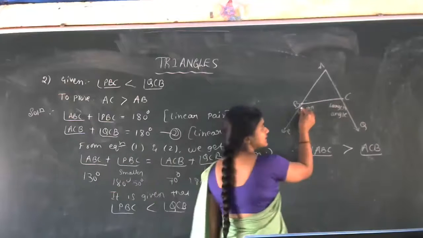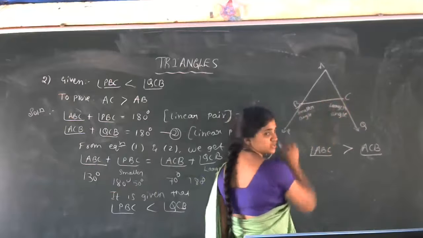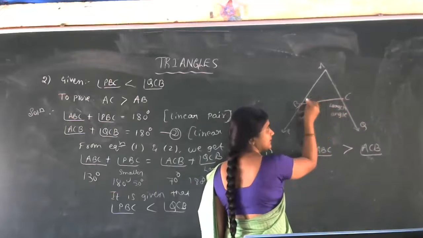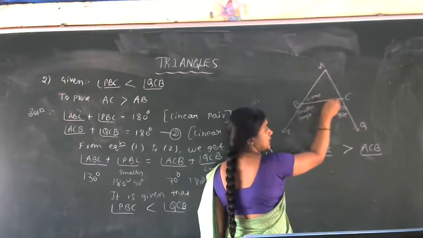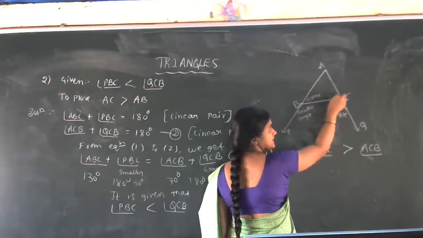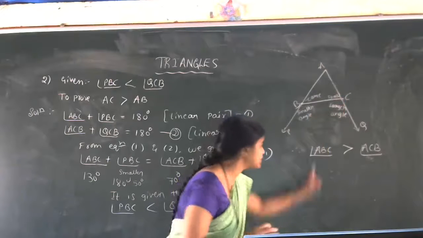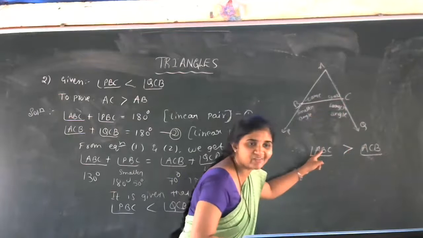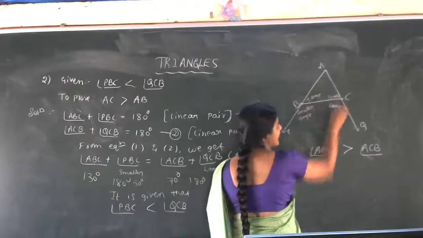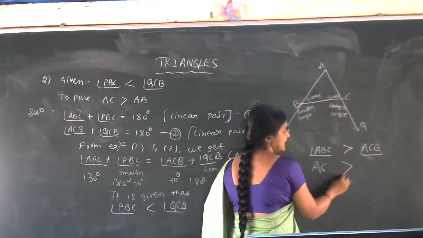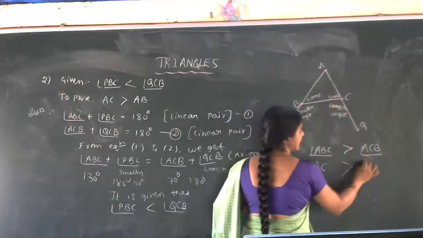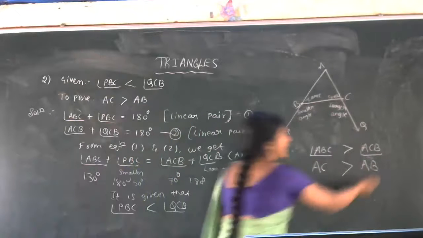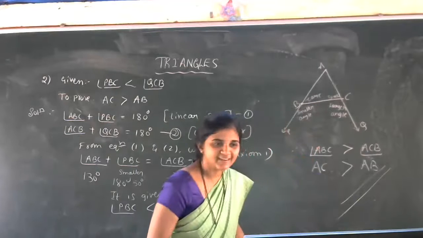Okay, see here. Sum of these two is 180. Sum of these two is 180. In 180 total, if this is small compared to this one, in the sense this is large, no? So this is large in the sense this part is the small part. Now we got the comparison. For angle ABC, the opposite side is AC, which is greater than, for ACB, the opposite side is AB. Actually what result do we need? AC greater than AB, hence proved. Is that clear? Very simple now.